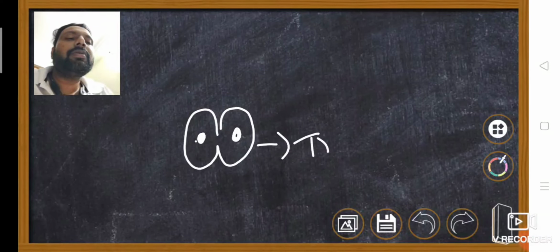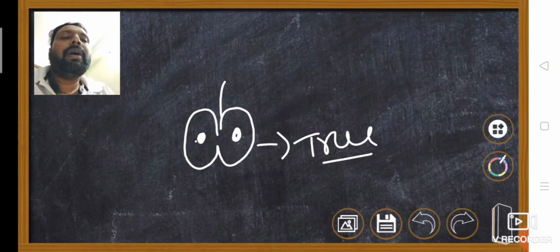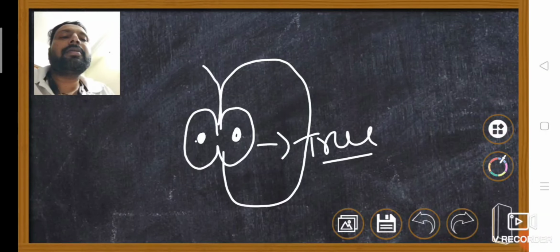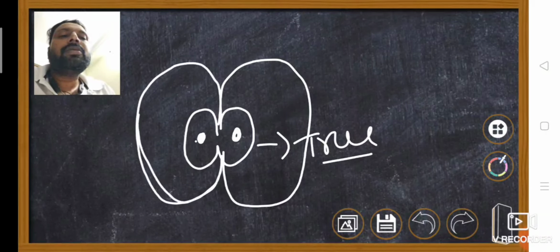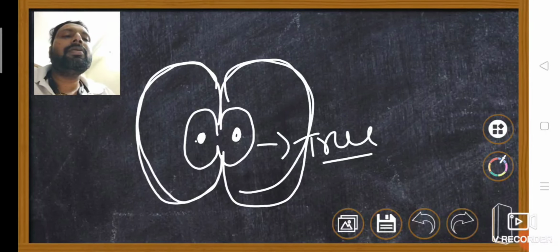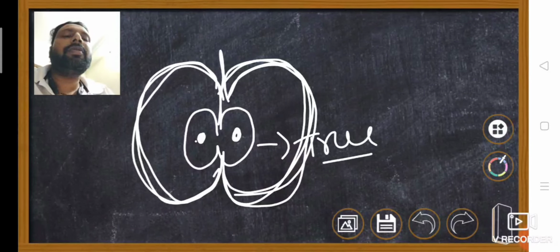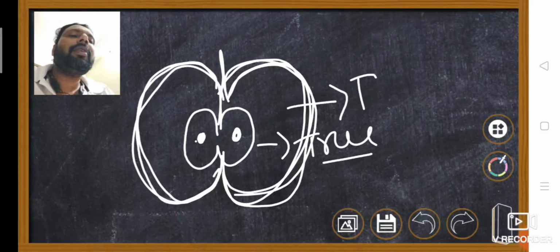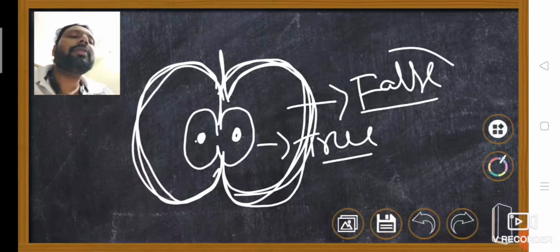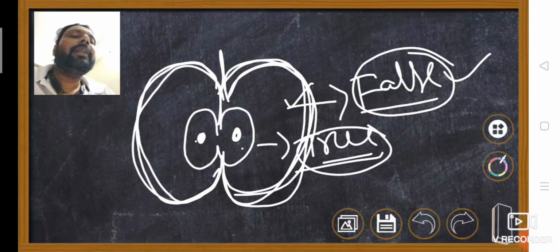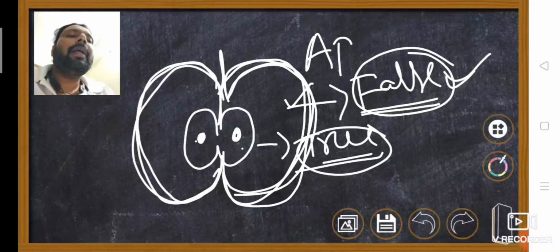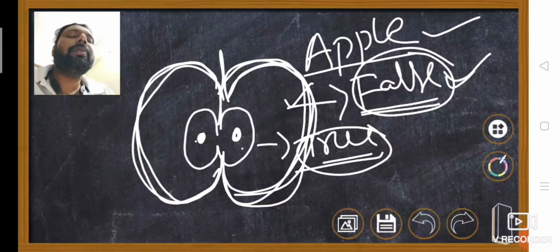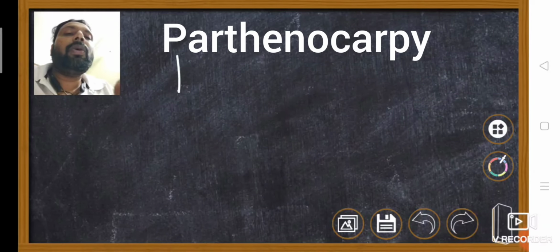But the thalamus also stores food materials to form the false fleshy fruit. This is called false fruit. So the fruit developed other than the ovary, but along with the ovary, is called false fruit. Example, apple, where the thalamus developed into false fruit. Okay. And one more thing, parthenocarpic fruits.